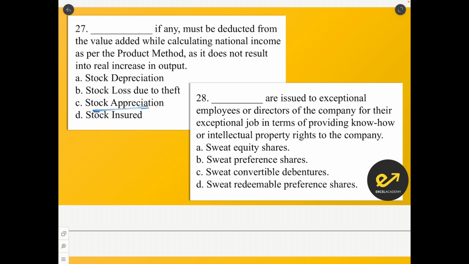Dash are issued to exceptional employees or directors of a company for their exceptional job in terms of providing know-how or intellectual property rights of a company. Answer for this is the sweat equity shares.